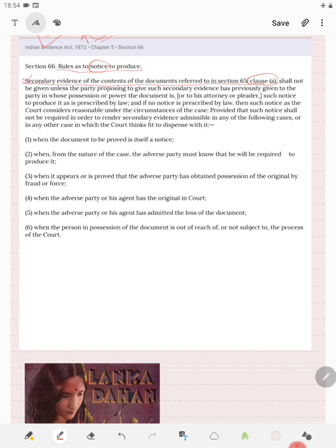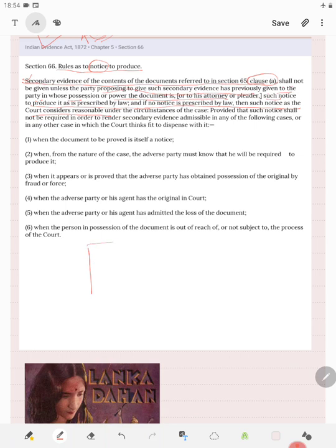So secondary evidence of contents of document shall not be given unless the party proposing to give secondary evidence has previously given to the party in whose possession or power the document is such notice to produce as is prescribed by law, or if no notice is prescribed by law, then such notice as the court considers reasonable.